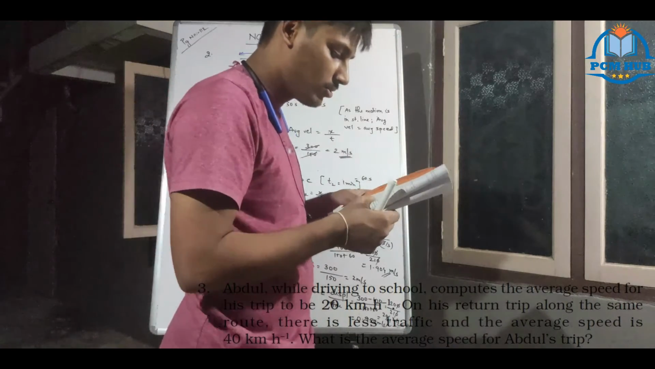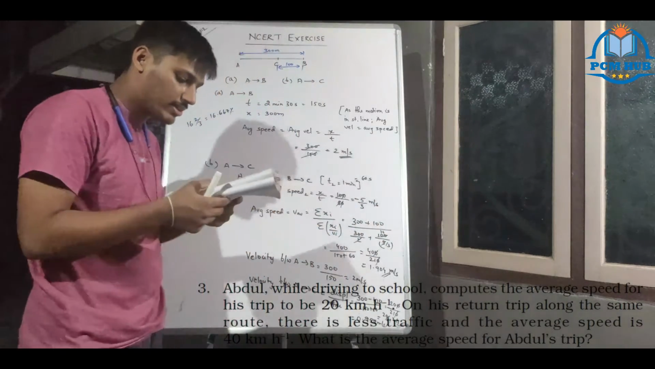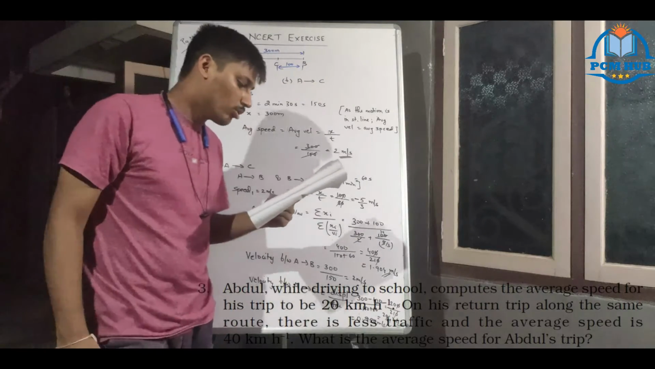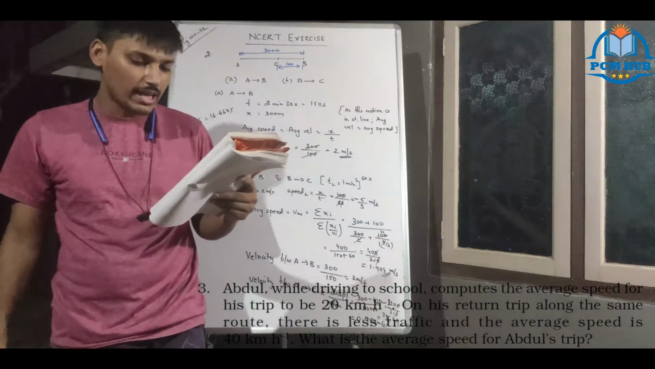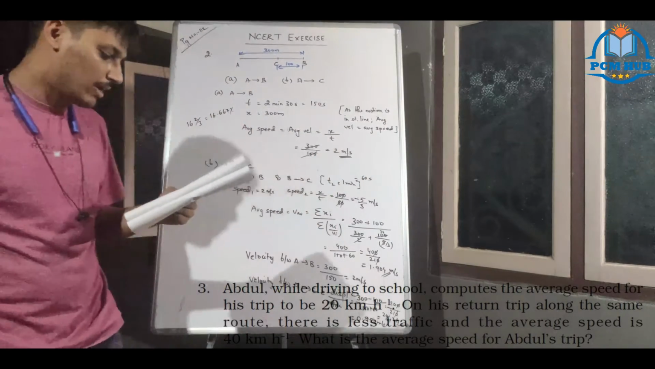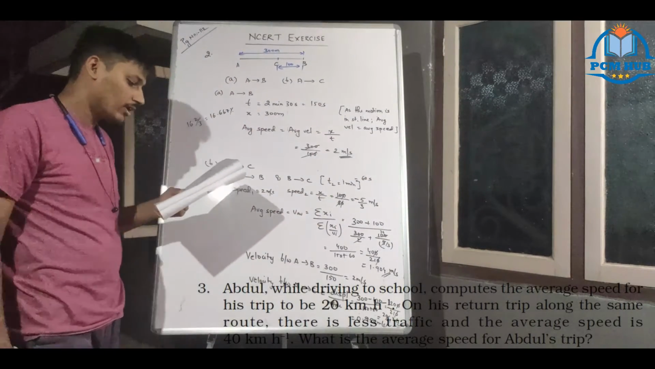Abdul, while driving to school, computes the average speed for his trip to be 20 km per hour. On his return trip along the same route, there is less traffic and the average speed is 30 km per hour. What is the average speed for Abdul's trip?